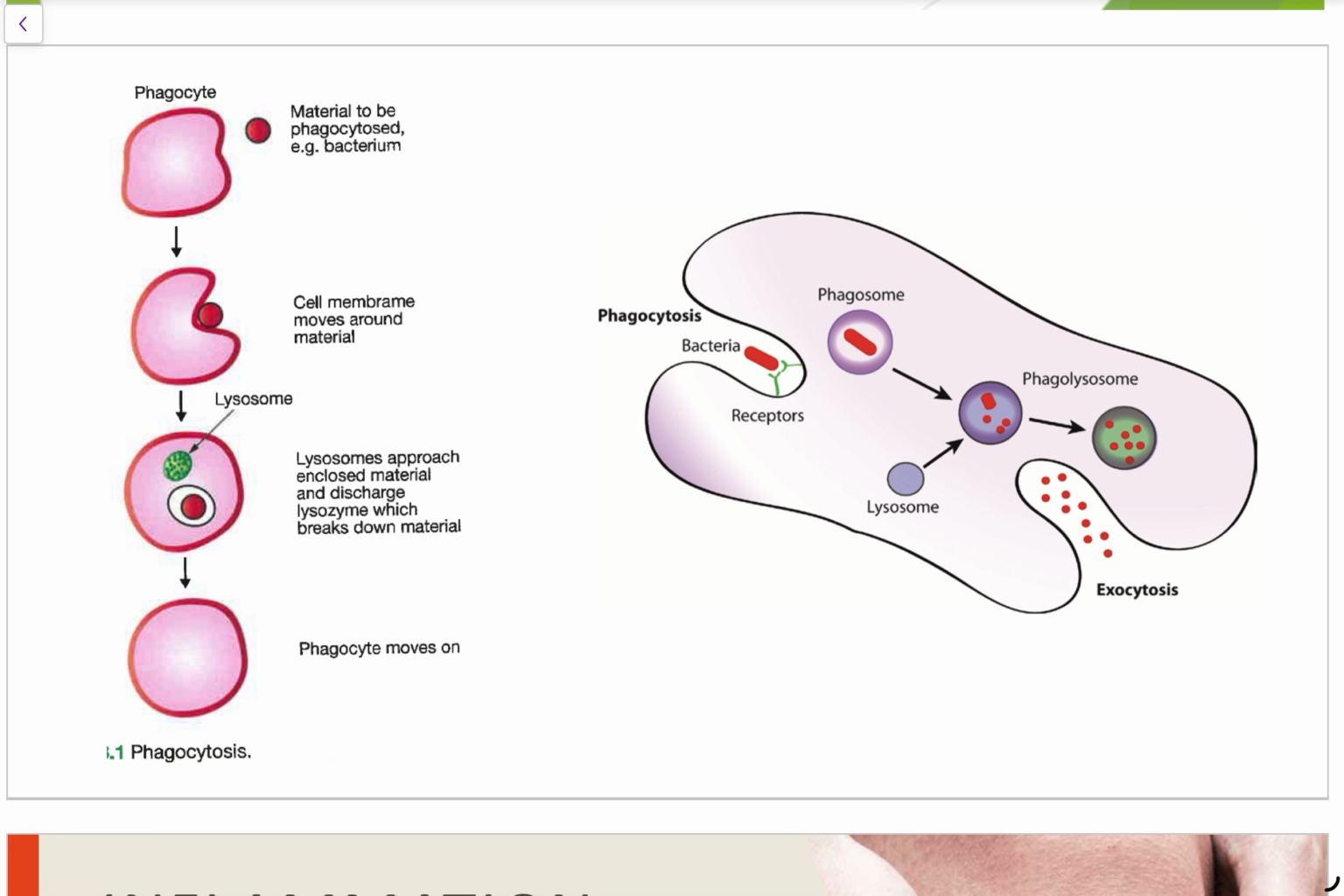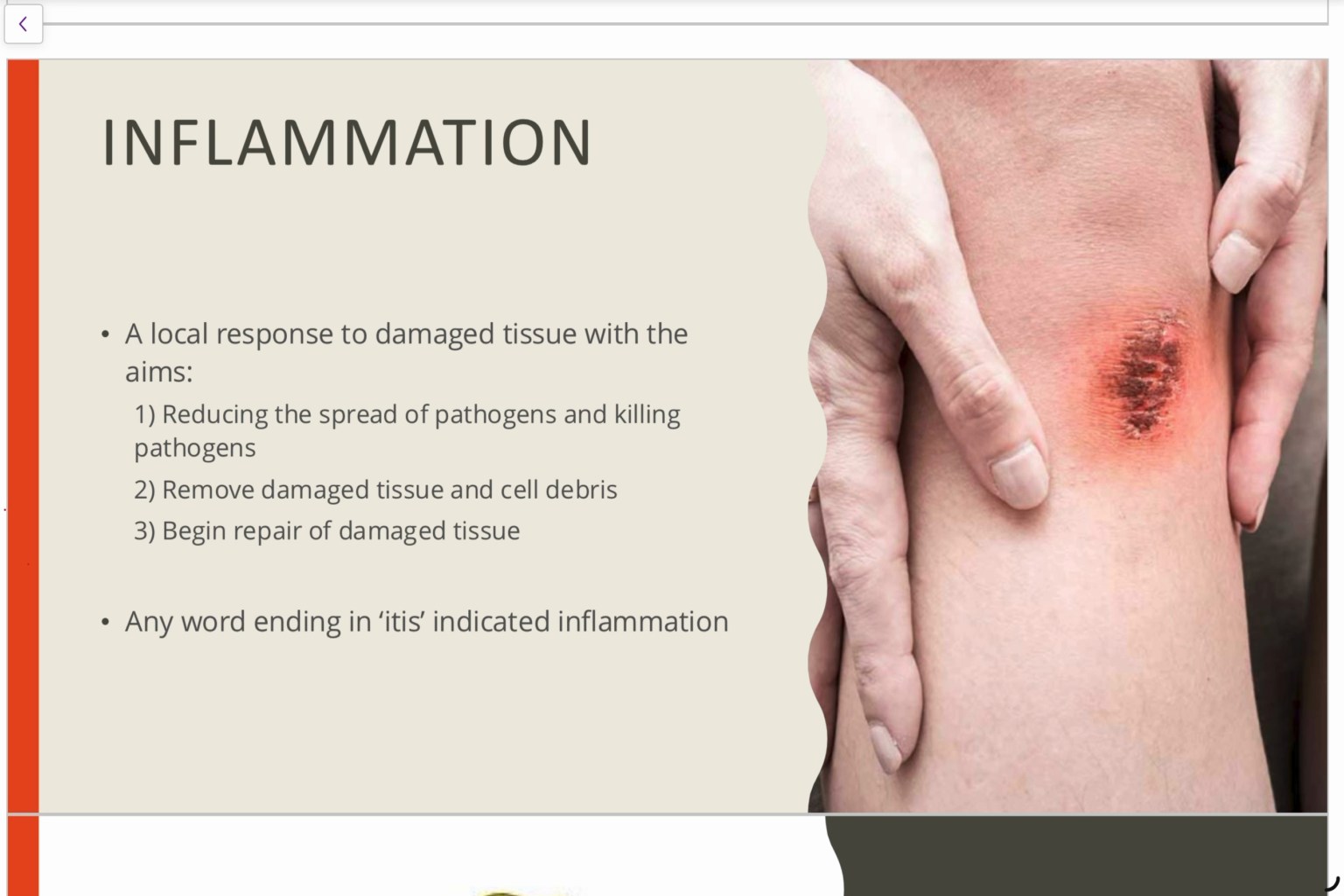Before we get to inflammation, we've looked at phagocytosis. We've seen that these cells rock up when they detect a non-self cell, they'll eat and ingest the non-self cell, and break it down. But what we can also have in the second line of defense is this process of inflammation, where there's a localized response to damaged tissue.